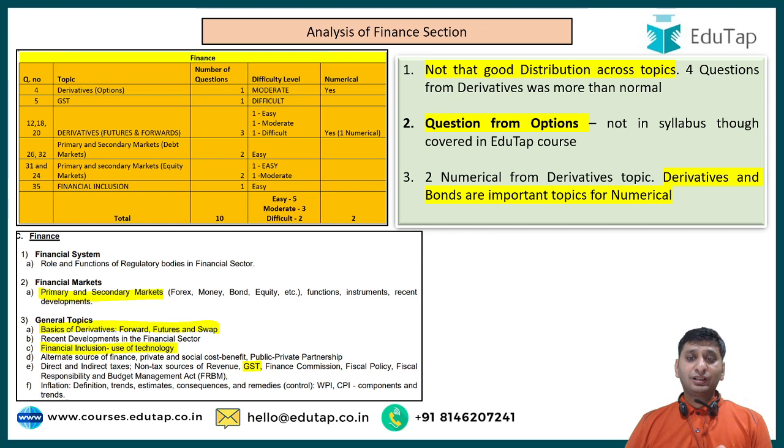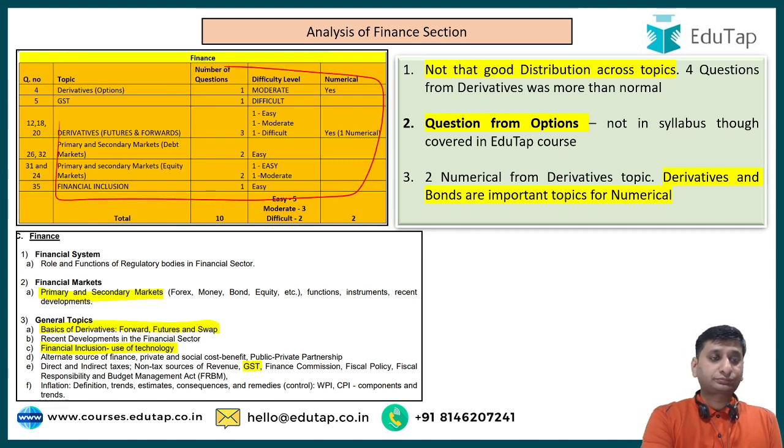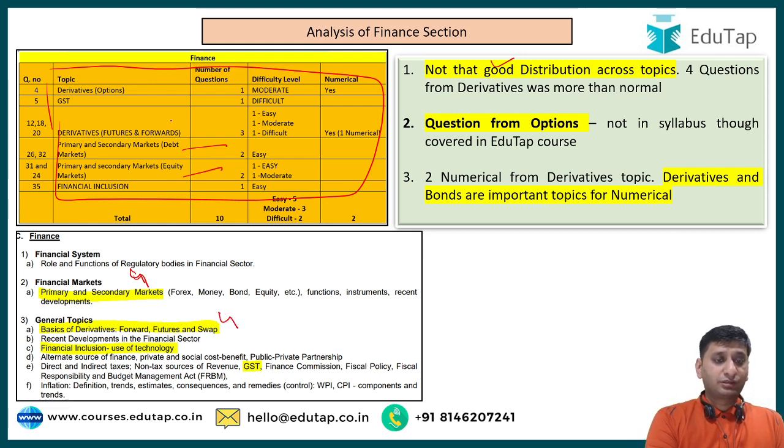Moving to finance section. Now in finance, again, this is the breakup which you can see on your table. I would like to explain it in terms of syllabus. I would say in finance, it's not that good a distribution. If you see, they asked around 4 questions from primary and secondary markets, 2 here and 2 here, and then 4 questions they asked from derivatives, 3 here and 1 here, right? Sort of 10 questions, 4 from here and 4 from here, 1 on financial inclusion and 1 on GST.